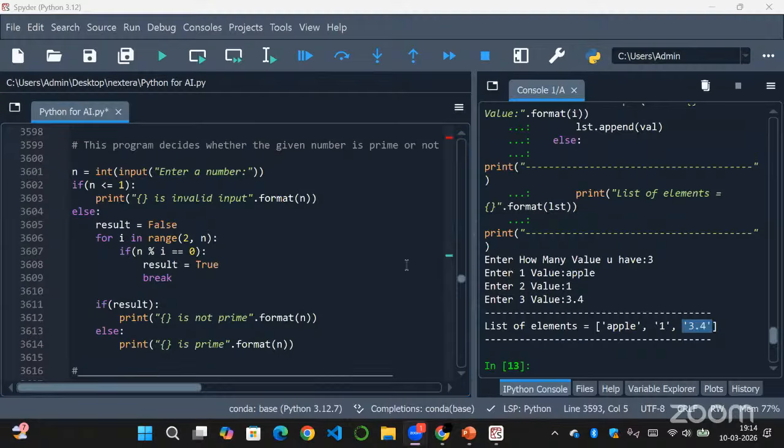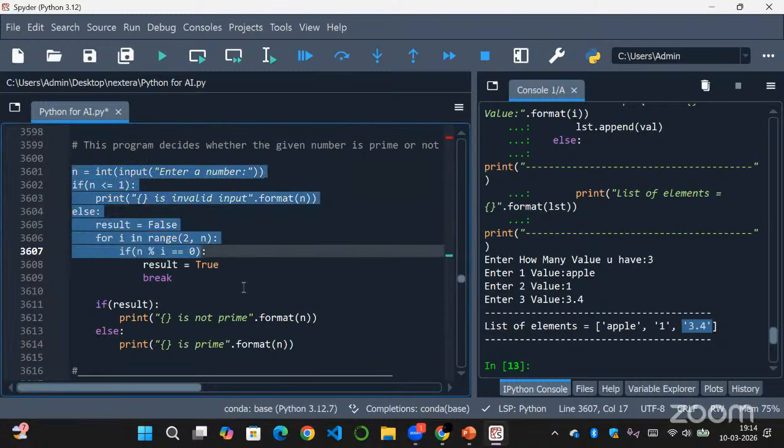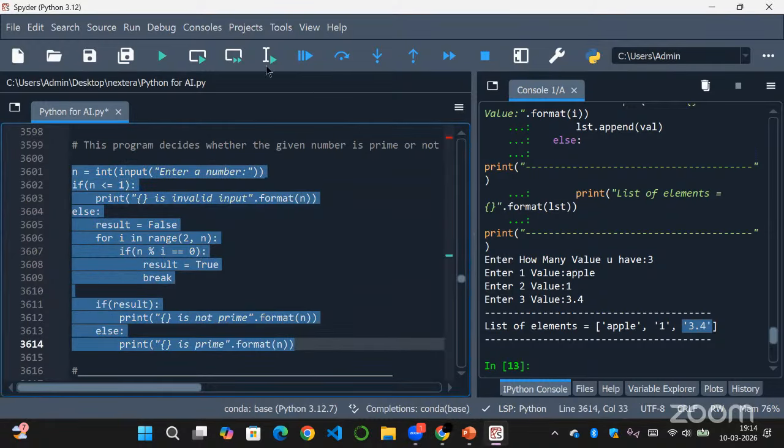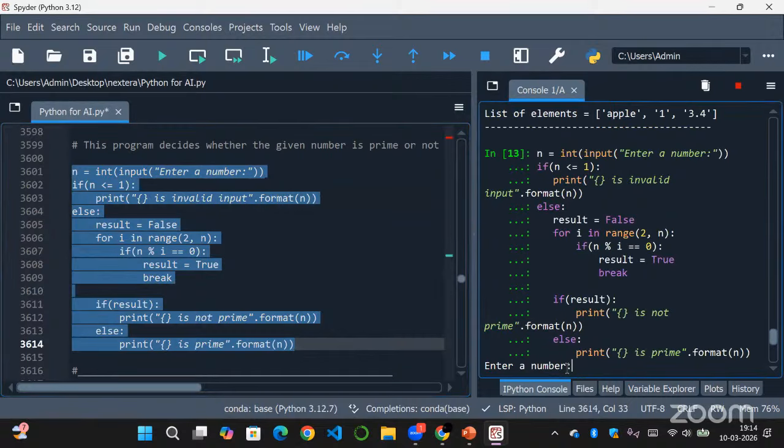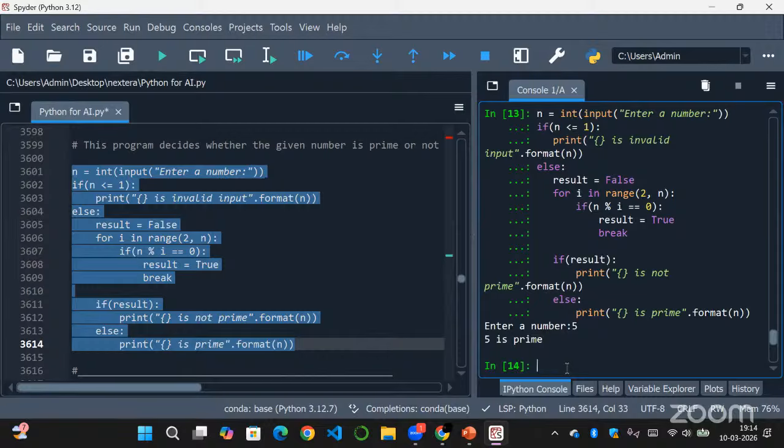Okay everyone, let's continue. This program decides whether the given number is a prime or not. So we have a program here. First let me run this, and let me enter a number, let's say 5. So 5 is a prime.